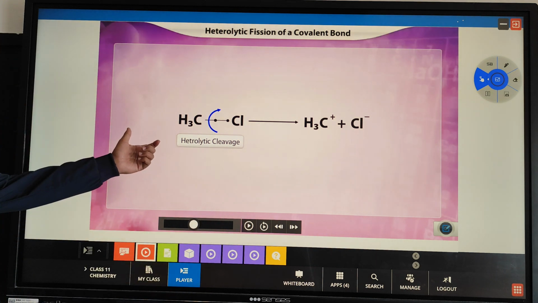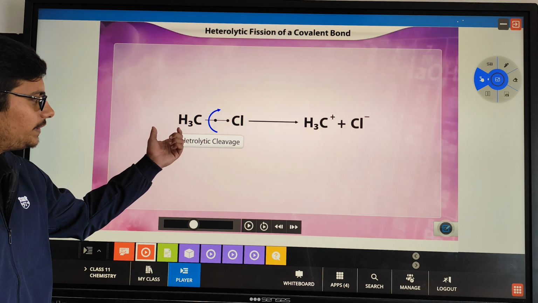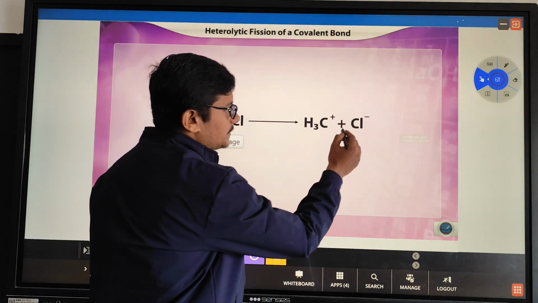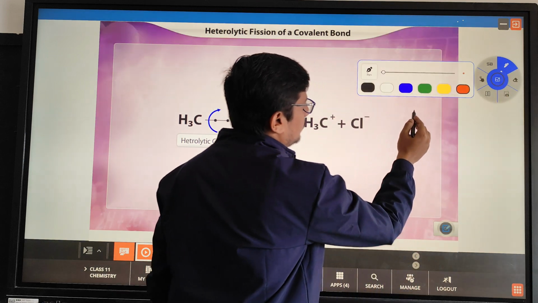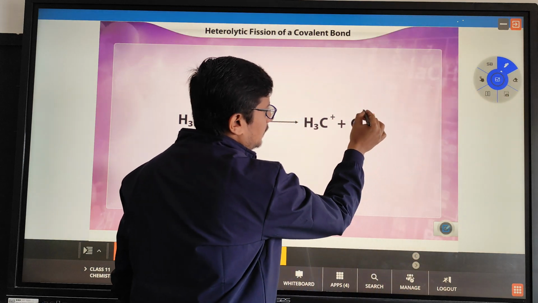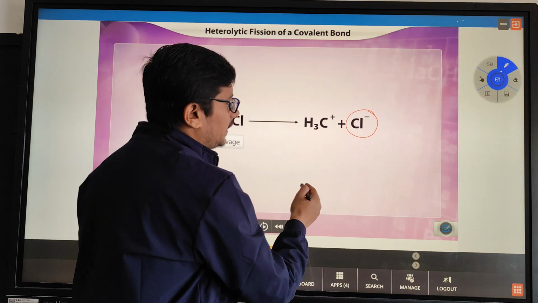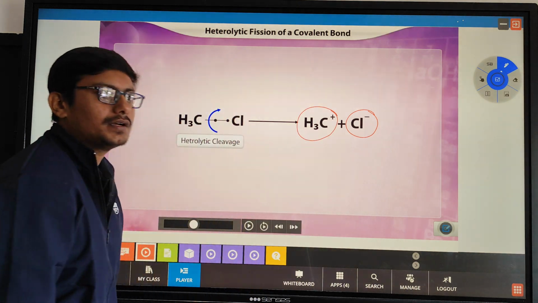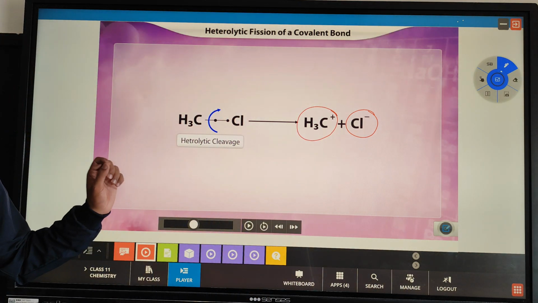See what we are doing here? We are breaking this bond between the methyl group and the chlorine. So as a result of this, what is the chlorine gaining? Chlorine is gaining a negative charge, whereas this alkyl group or the methyl group has a positive charge.